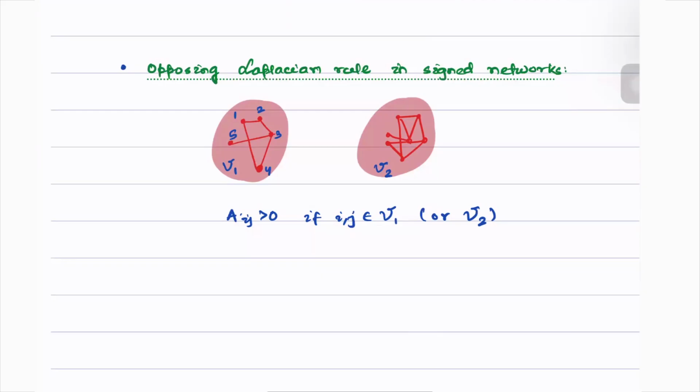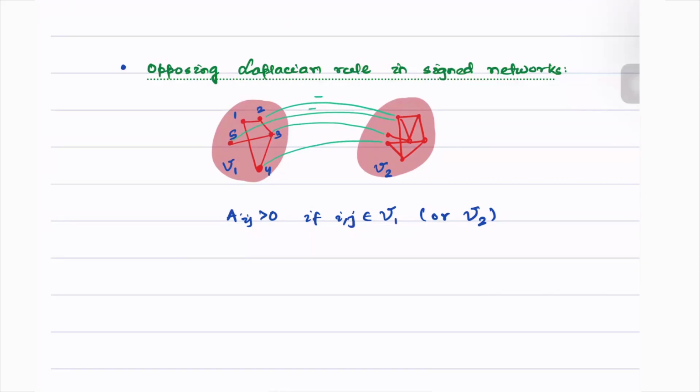Furthermore, not only this, we also say that now there are two different groups of people, such that within the group people like each other. However, the people from different groups have antagonistic feelings towards each other.